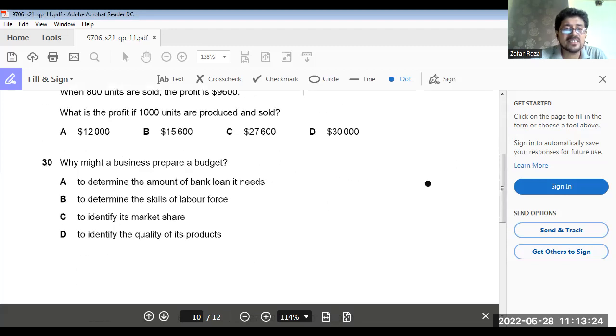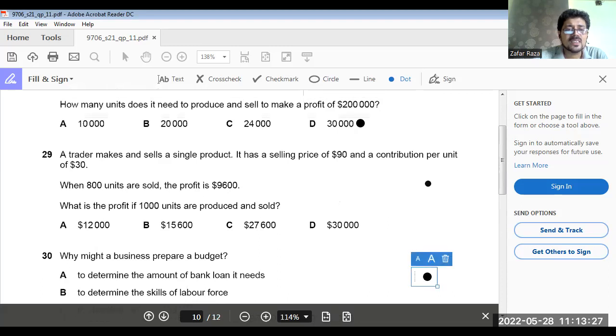Now a trader makes and sells a single product. It has a selling price of $90, contribution per unit of $30. When 800 units are sold, the profit is 9,600. What is the profit if 1,000 units are produced and sold? Okay.